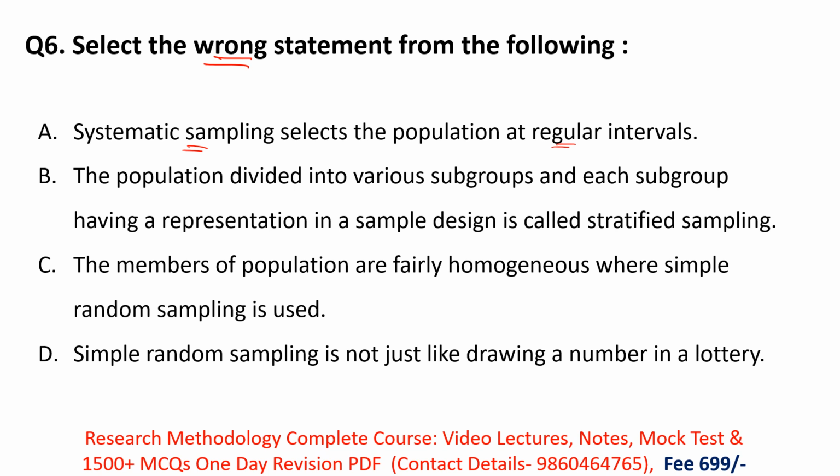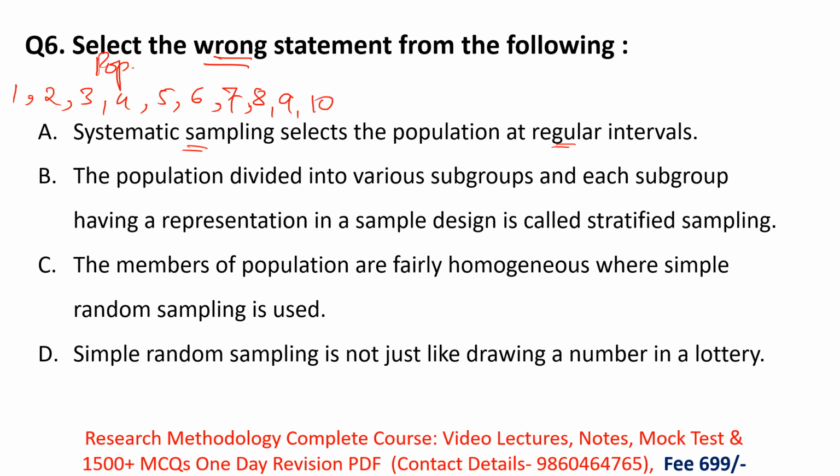So what is systematic sampling? We'll discuss it through an example. Suppose I have a population of 10 members: 1, 2, 3, 4, 5, 6, 7, 8, 9 and 10.